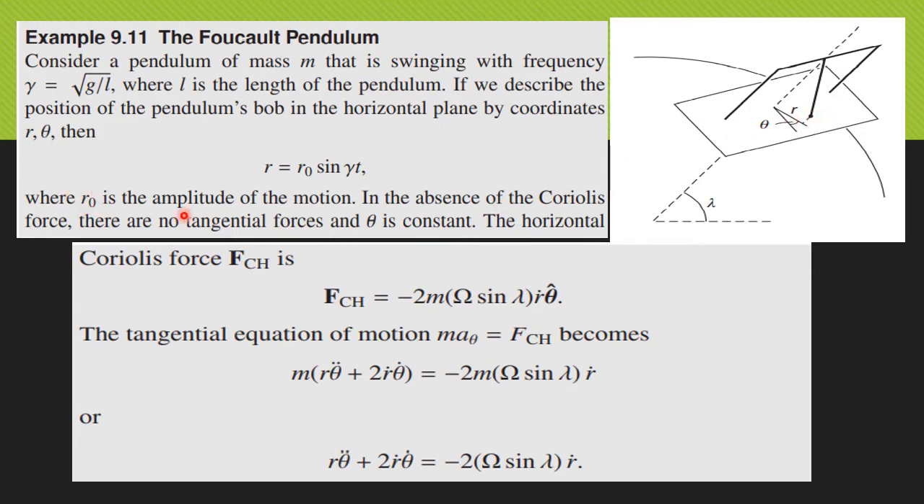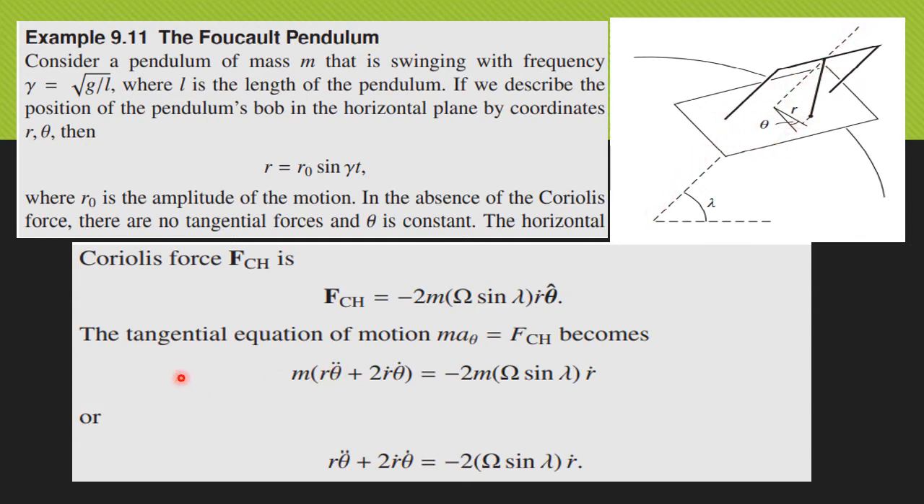If no Coriolis force existed in this case, this angle theta would be a constant. But because of the rotation of Earth, there exists a horizontal Coriolis force which has a value of minus 2m omega sin lambda r dot along the unit vector theta. Because of this Coriolis force, theta cannot be a constant value. It starts changing with time. That means the plane of oscillation starts changing, or precessing, about this axis.